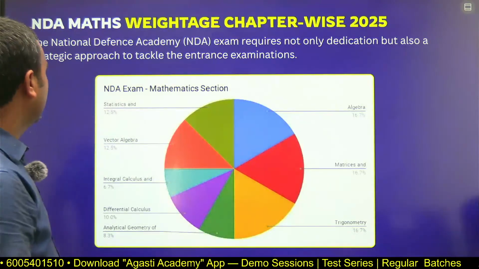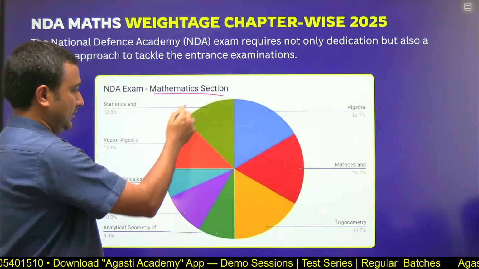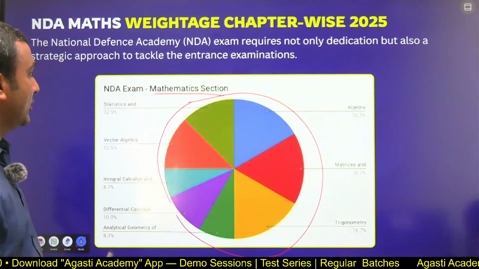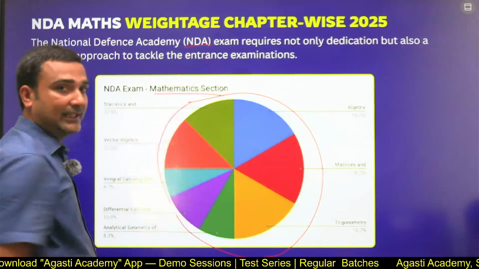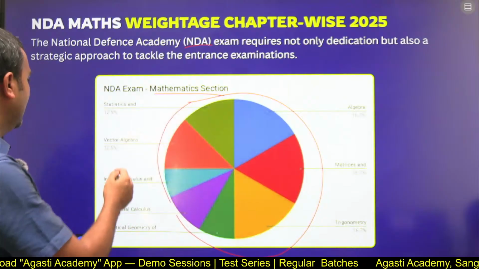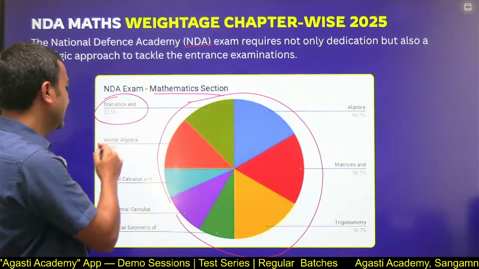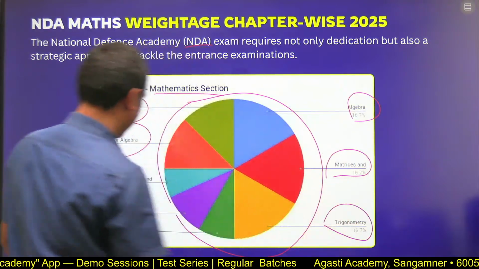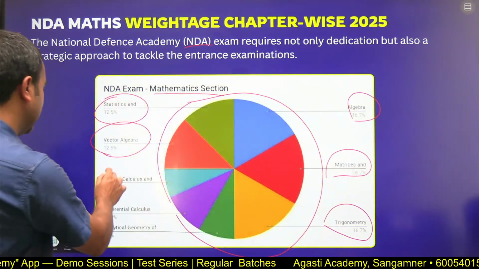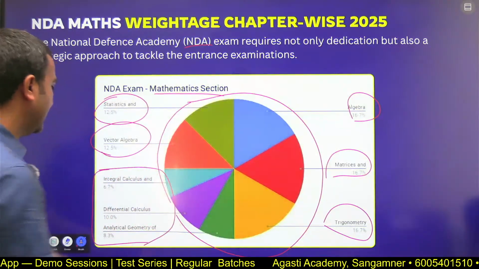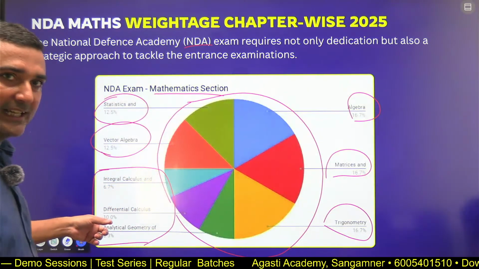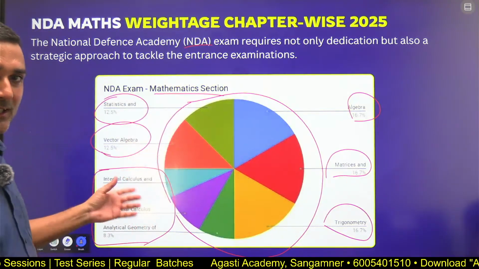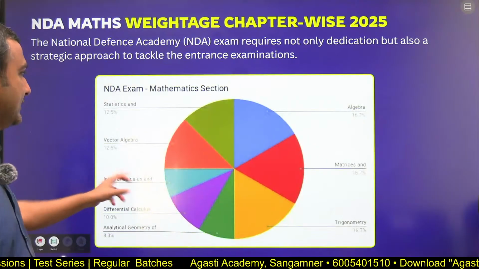You could see through this diagram, we have tried to depict the actual weightage of the questions for NDA Mathematics. Most of the questions were from this section: statistics, vector algebra, and matrices, trigonometry. You could see there is some less percentage, less than 10%, coming for integral calculus, differential calculus, and analytical geometry. You could take a screenshot, or we are sharing this document for your reference.